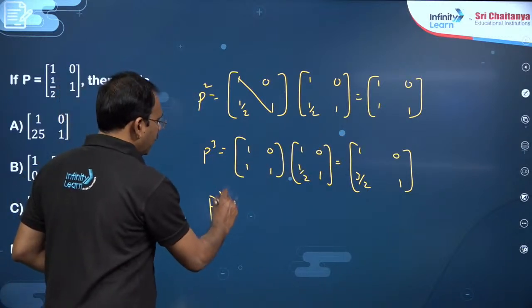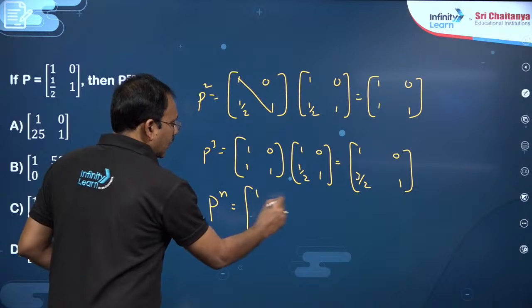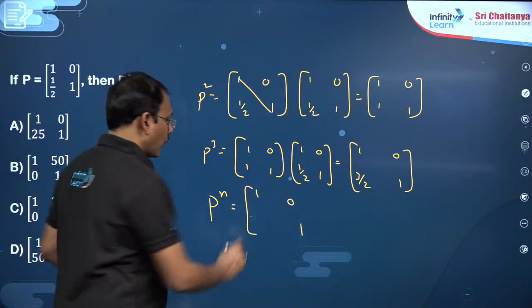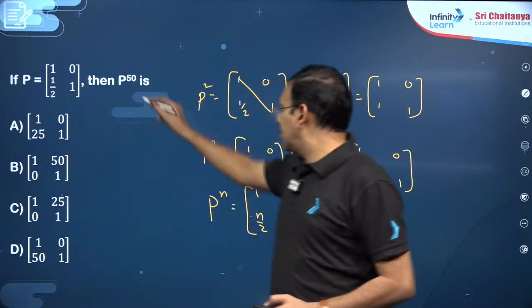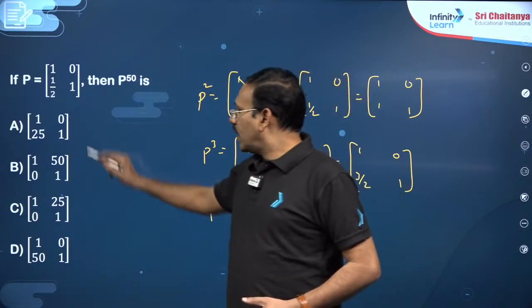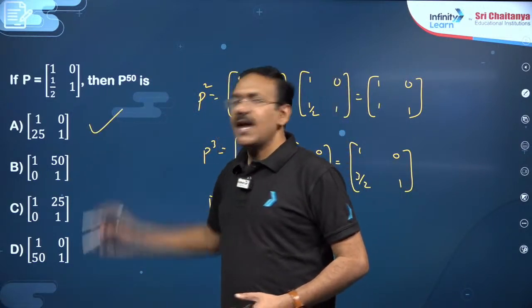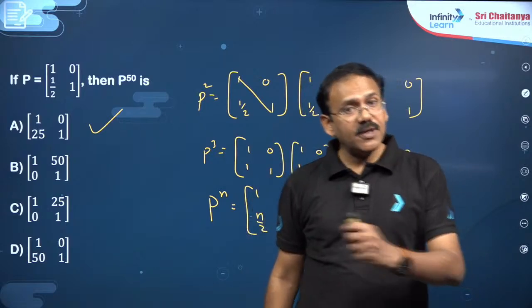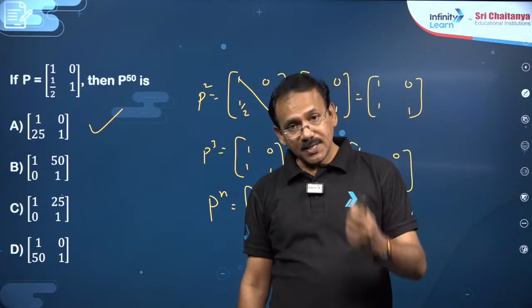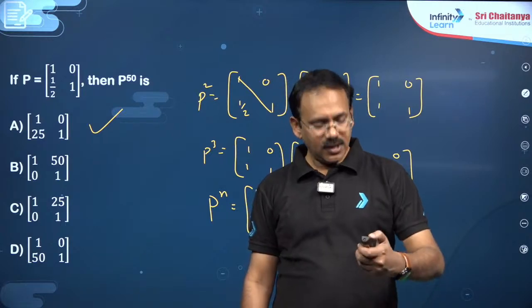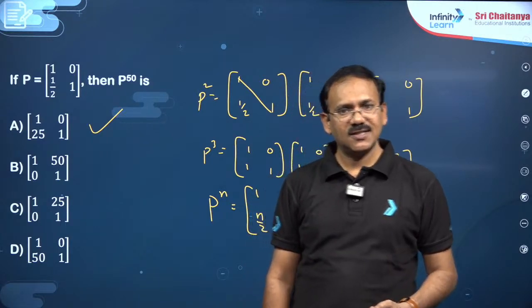You can guess P power n, not guess, you can observe: it is n into 1 by 2, n by 2 here. So P power 50 will become 25 here. So 1 0, 25 1; option A is the right answer. Just observation based questions. You need not calculate P power 50. Observe P square, P cube, P power 4, and accordingly you solve the questions, dear students.